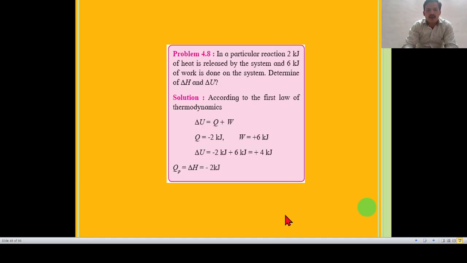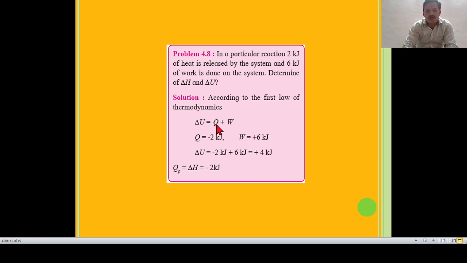Okay. Now problem number 2, or 4.8: in a particular reaction, 2 kilojoule of heat is released by the system and 6 kilojoule of work is done on the system. Determine delta H and delta U. Then according to the first law of thermodynamics, what is the formula? Delta U = Q + W.